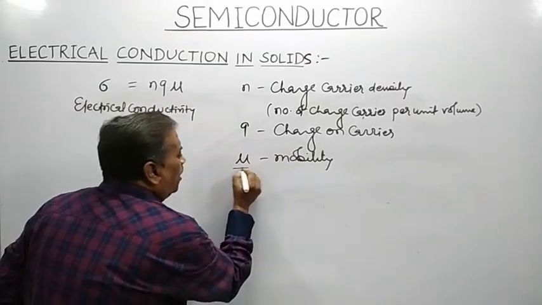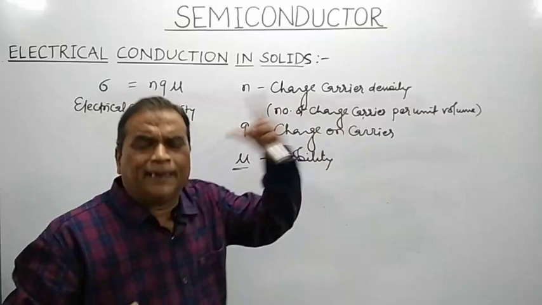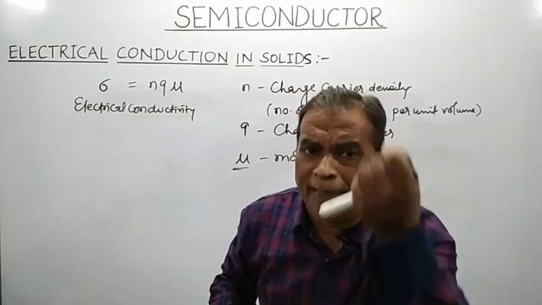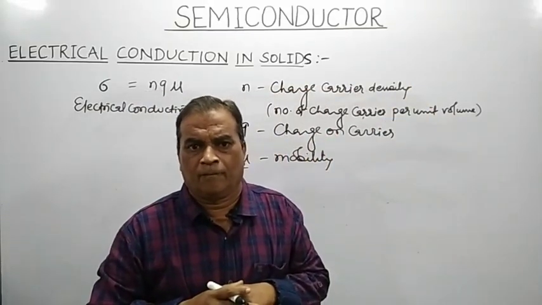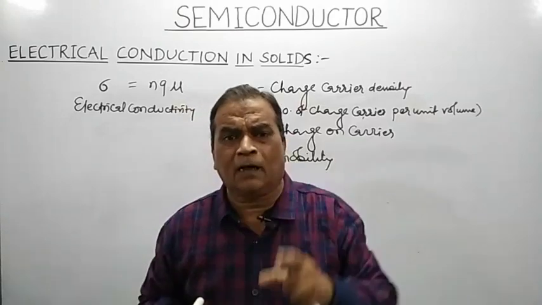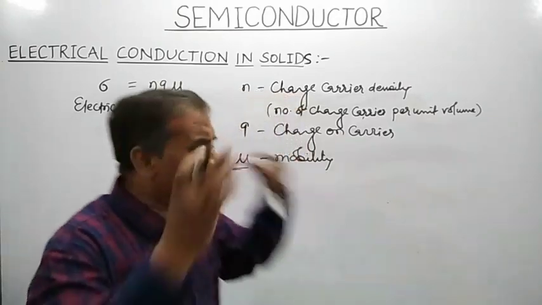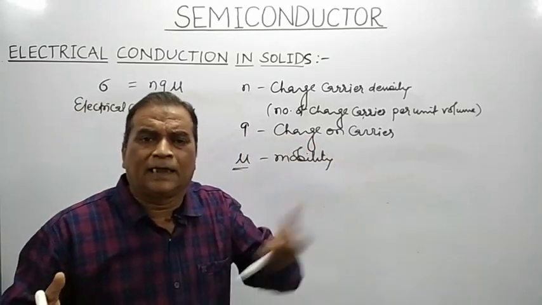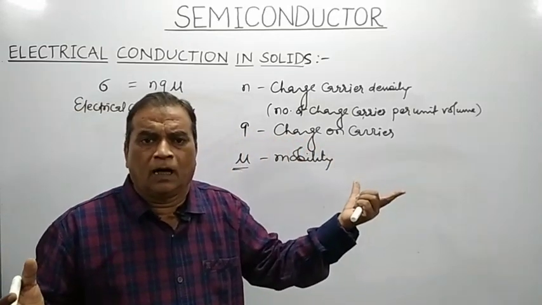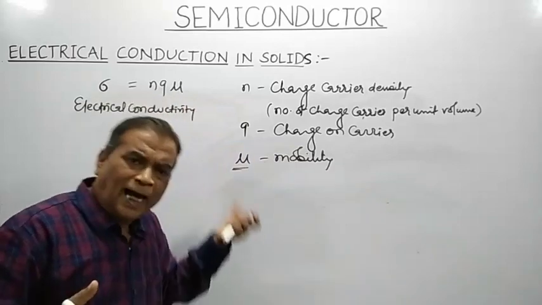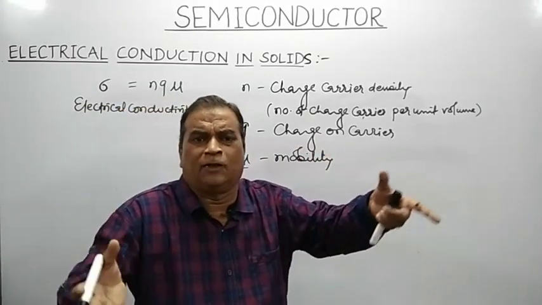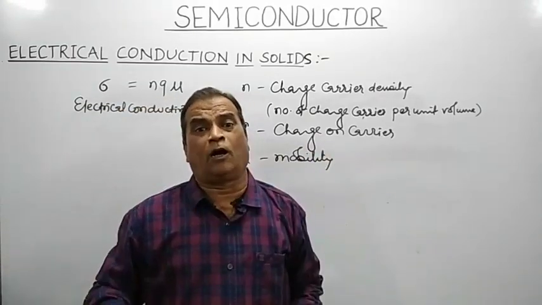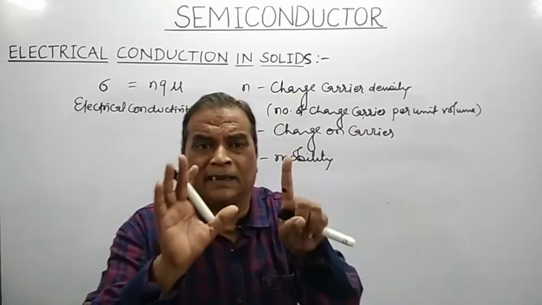What do you mean by mobility? Mobility is the measure of how easily the charge carriers in a given material can move in the presence of an external field.